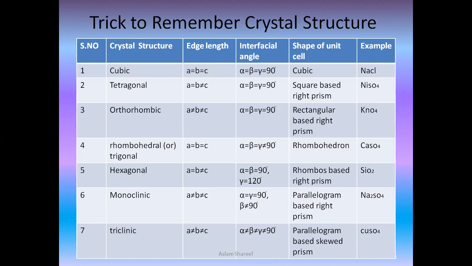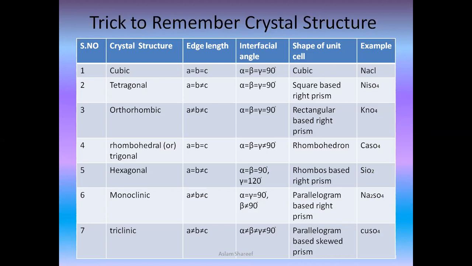Then triclinic, as we said, we are cancelling all three in the edge length. The same thing we will do for interfacial angles: alpha is not equal to beta, is not equal to gamma, is not equal to 90 degree. The shape of the unit cell: if you check the first one, cubic, it will have the simple cubic structure, and the example we will be taking is sodium chloride. Next, tetragonal. If you check for tetragonal, we will have a rectangular based prism structure.